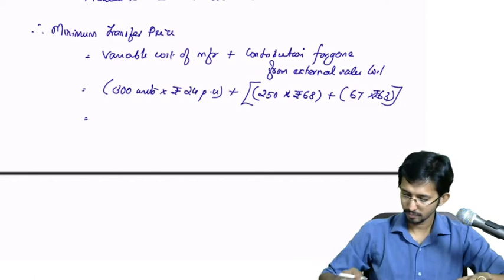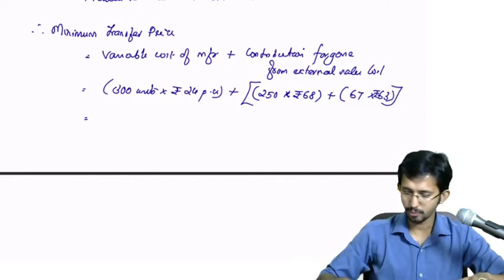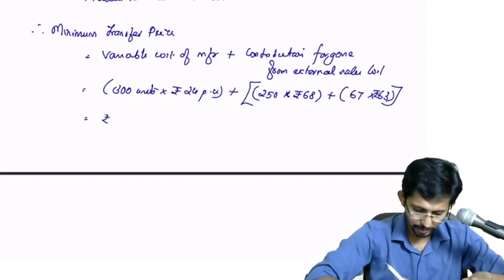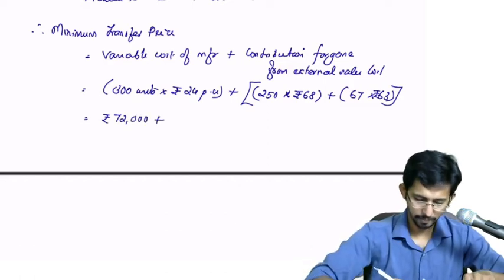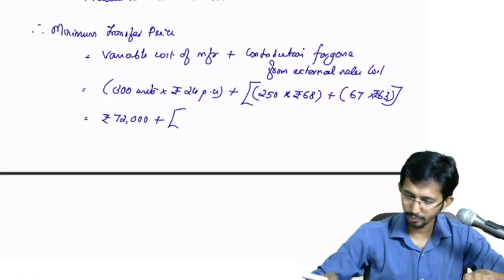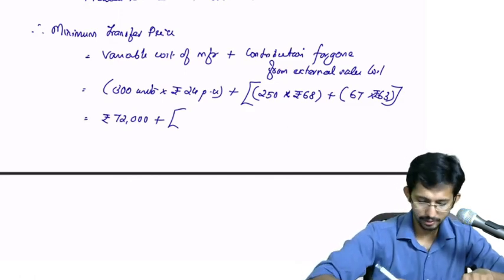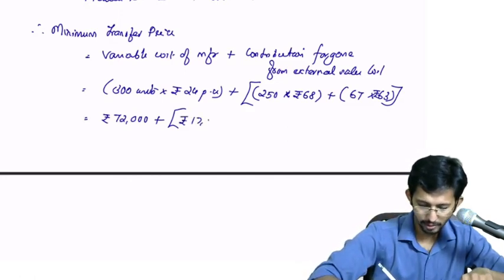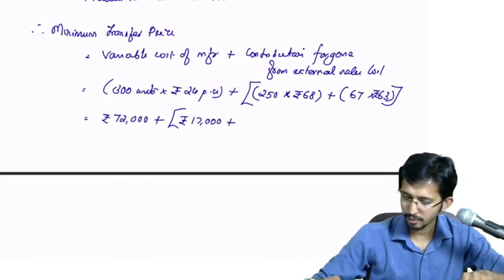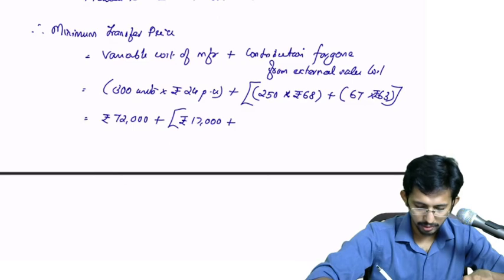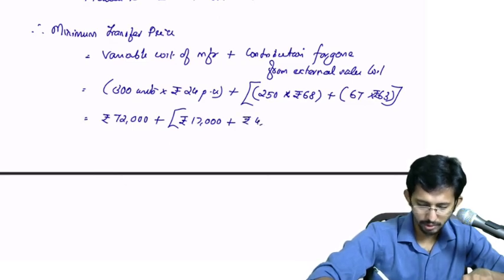So that will take you to 300 into 24 rupees, 72,000, plus 250 into 68, that is 17,000, plus 67 into 63, which is rupees 4,221.